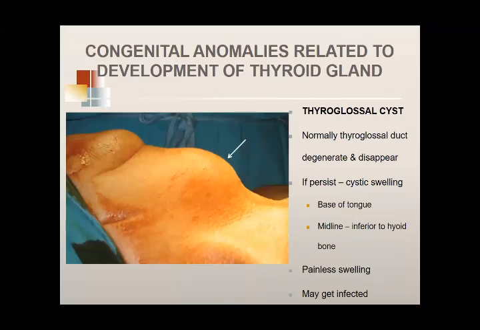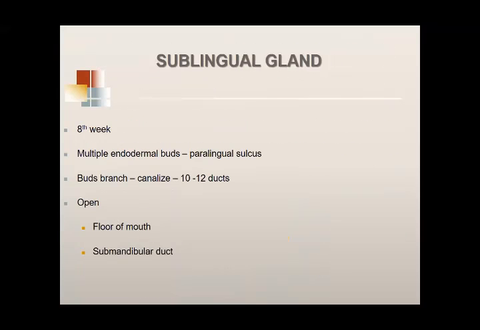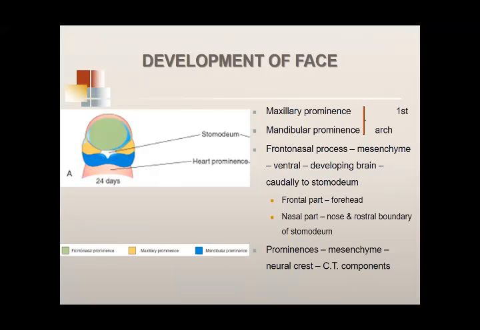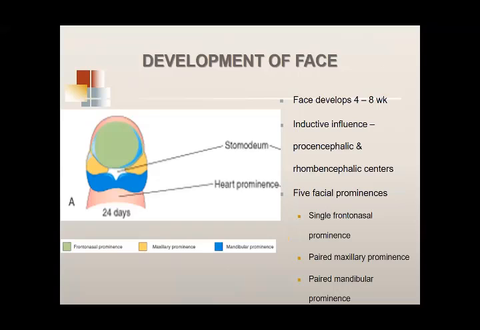Okay, now, so हमने glands कर लिए थे. Let me start all again with the development of the face. हम कर चुके हैं. I told you there were 3 prominences: median, midline prominence, single prominence. वो single prominence जो थी, that was the frontonasal prominence, and then you had 2 lateral prominences. एक maxillary prominence थी, एक mandibular prominence थी, और ये जो maxillary prominence थी, this was because of proliferation of mesenchyme in the cranial part of the first arch.